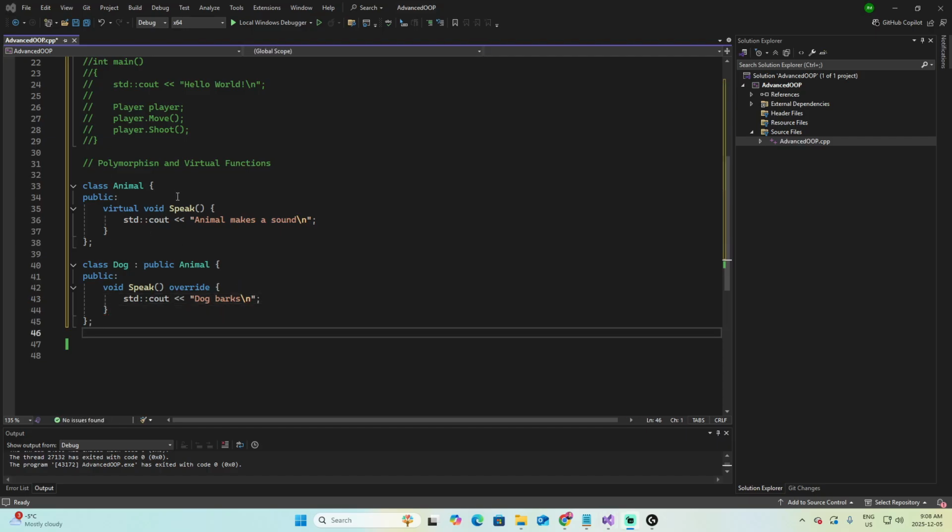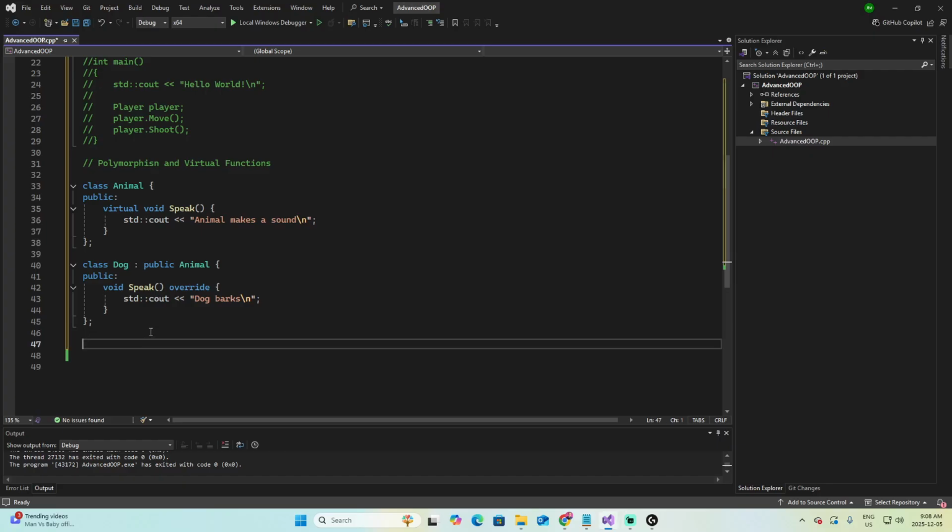Imagine that the class Animal defines speak in a general way, but then you can create a child of that class, in this case Dog, and take the same method and say, yeah, but I'm going to implement it in a different way. That's why we use the override.